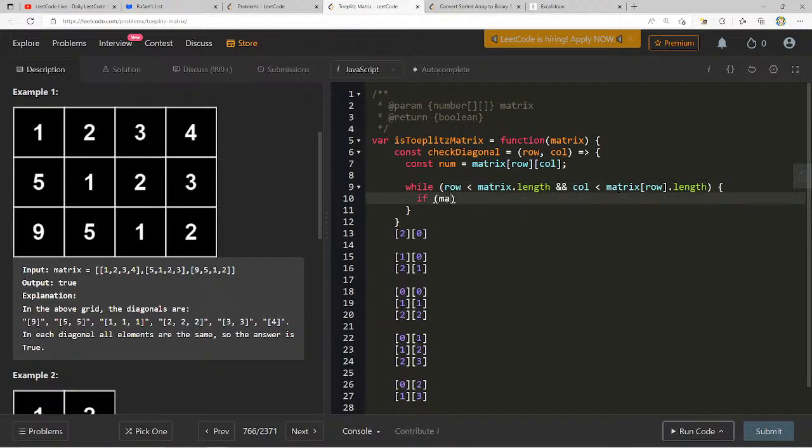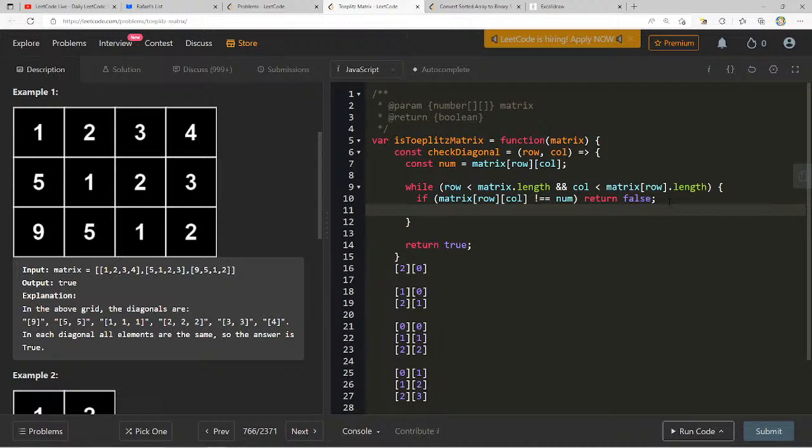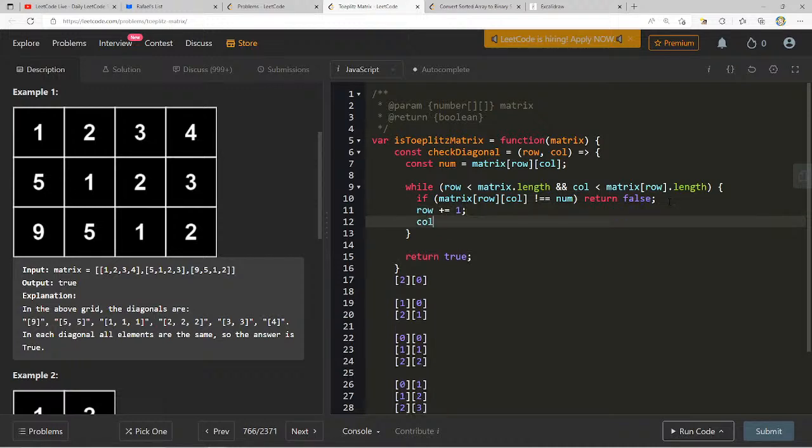Here we can say if matrix of row column not equal to num, we can just return false. Else at the end we just return true. And then here we do row plus equals 1 and column plus equals 1. So what do we do?